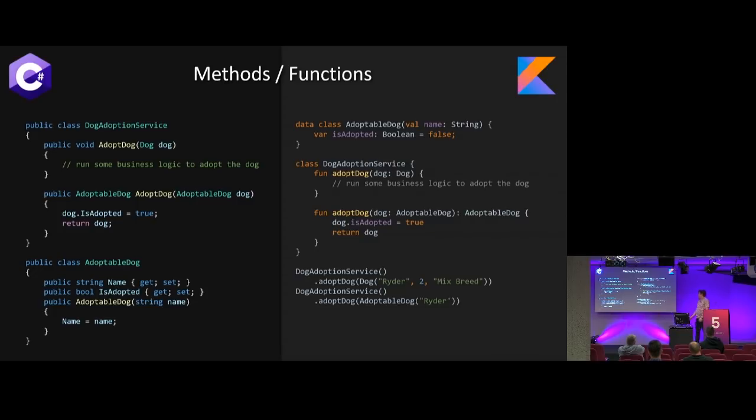After that, it's just like executing any other method. We can just call dog-adoption service.adopt. One thing you'll also notice is that we don't have to use the new keyword. If we take the class name and throw the parentheses around it, that's how we're instantiating it. Just taking little shortcuts to cut out some of the extra characters we have to type.